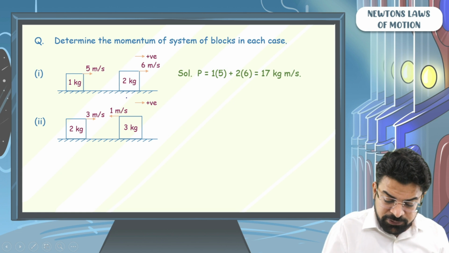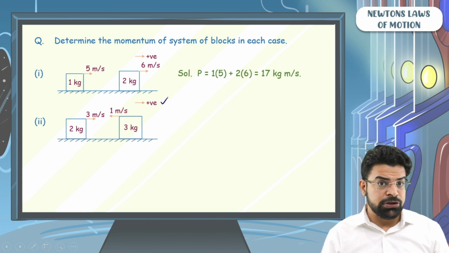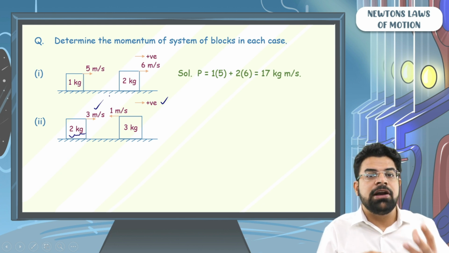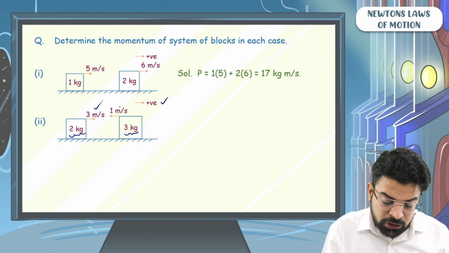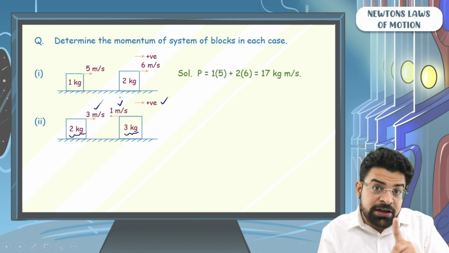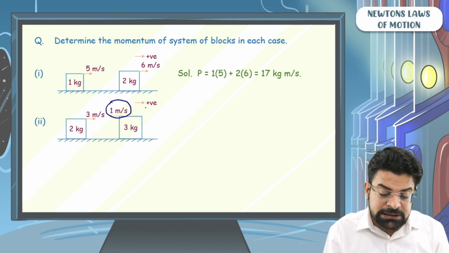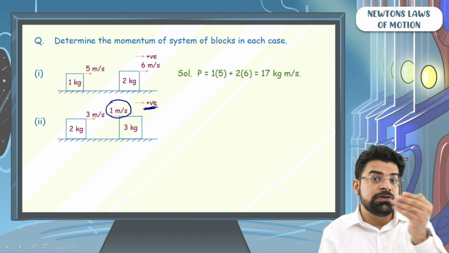So you will say, if you have taken direction towards right as positive, this 2 kg block's velocity 3 meter per second will be treated as positive, while this 3 kg block's velocity of 1 meter per second will be treated as negative. Why? Because sir, this 1 meter per second is in negative direction. We have taken positive towards right.